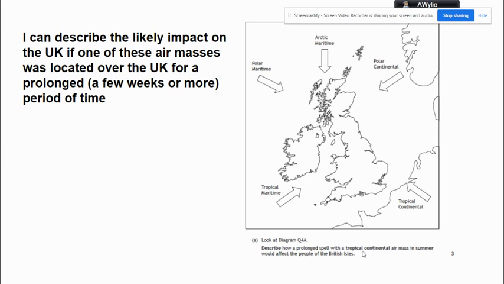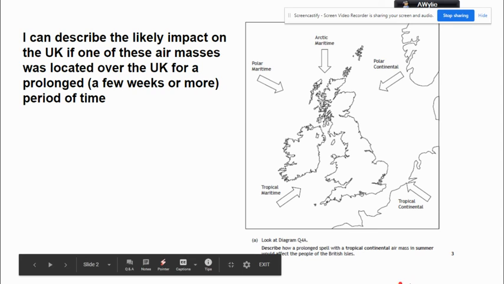If we flip this question and look at, let's say, a polar maritime in summer, well, that's going to be bringing quite windy, wet weather. Now, it's summertime, so it's not going to be very cold, but you've got to think about a long period of continual rain. Now, there's a positive: that's going to allow the reservoirs to recharge in summertime. The windy weather is going to make sure the wind turbines turn, but of course, solar energy is going to struggle. Hydroelectric energy will benefit. Your tourism industry might struggle, though. There might even be flooding if there's heavy rain. Okay, so that's that air mass coming in summer.